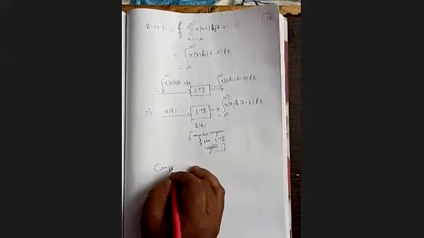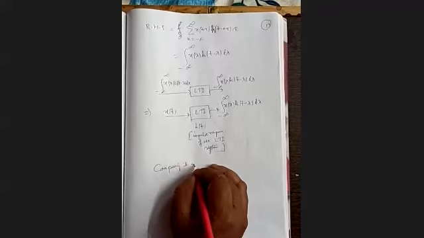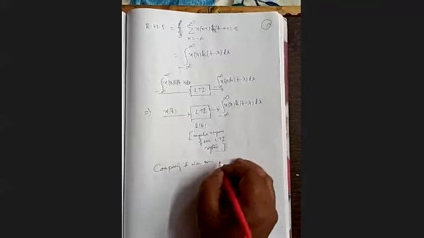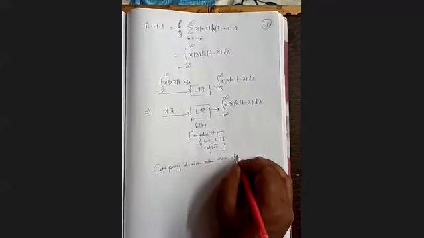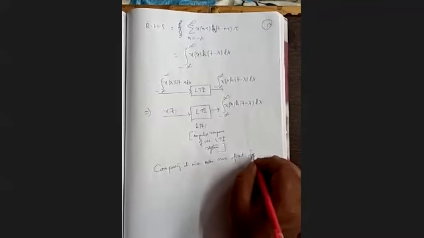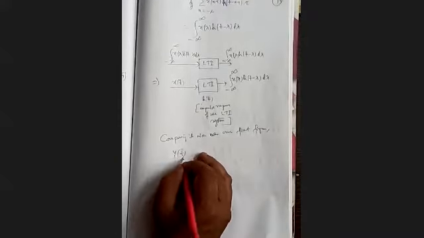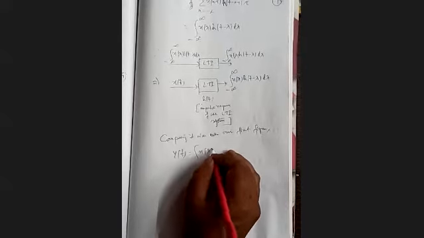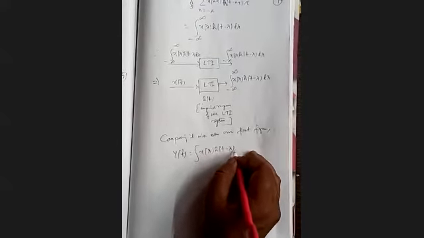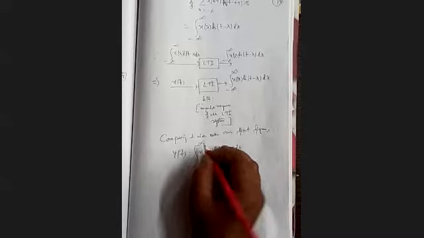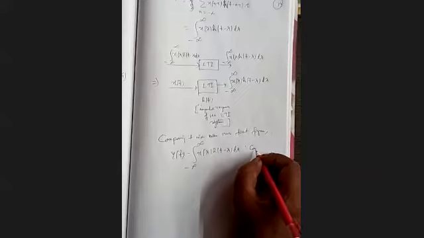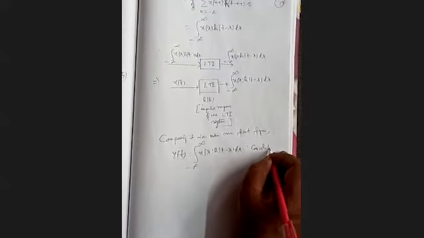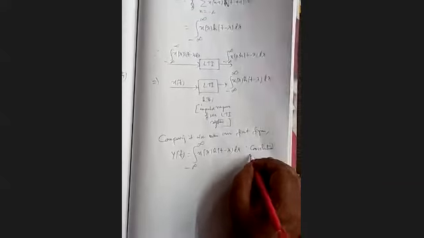Comparing it with the first figure, our y(t) equals the integration of x(lambda) h(t minus lambda) d lambda from minus infinity to plus infinity. This is the output. This particular mathematical operation is called the convolution integral.